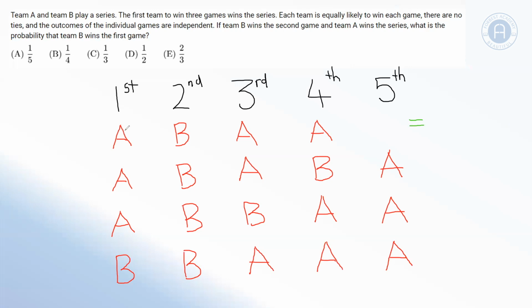So therefore, the probability of A, B, A, A is going to be a half times a half times a half times a half, which is 1/16. The probability of A, B, A, B, A is going to be a half to the power of 5, which is 1/32.